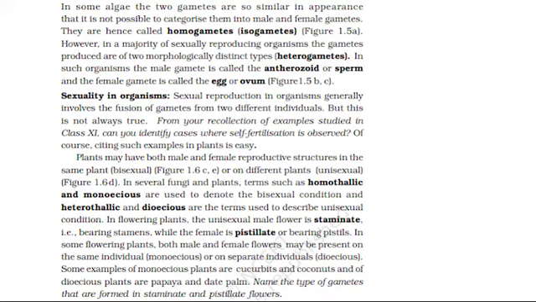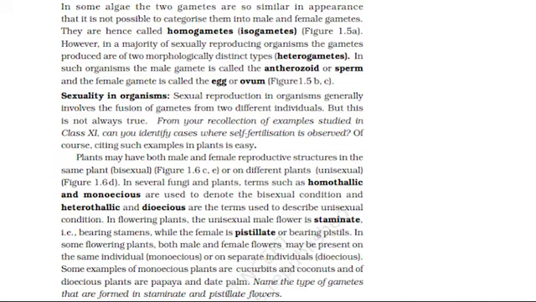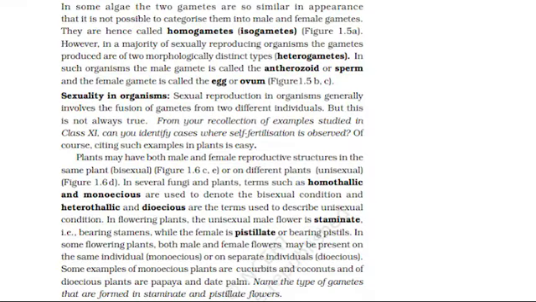In flowering plants, the unisexual male flower is staminate, i.e., bearing stamens, while the female is pistillate, or bearing pistils. In some flowering plants, both male and female flowers may be present on the same individual, monoecious, or on separate individuals, dioecious. Some examples of monoecious plants are cucurbits and coconuts, and of dioecious plants are papaya and date palm. Name the type of gametes that are formed in staminate and pistillate flowers.